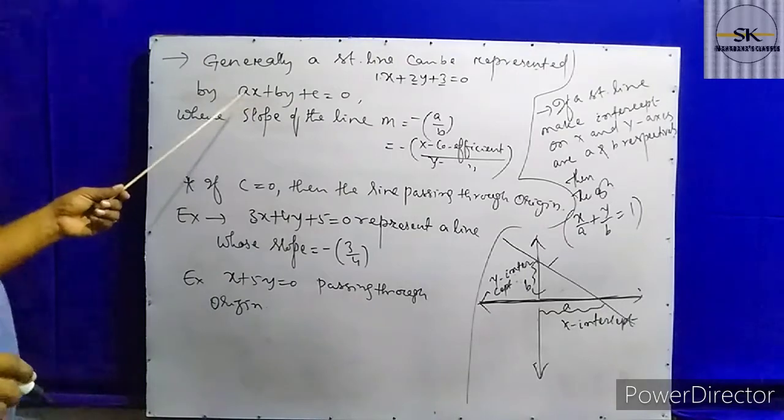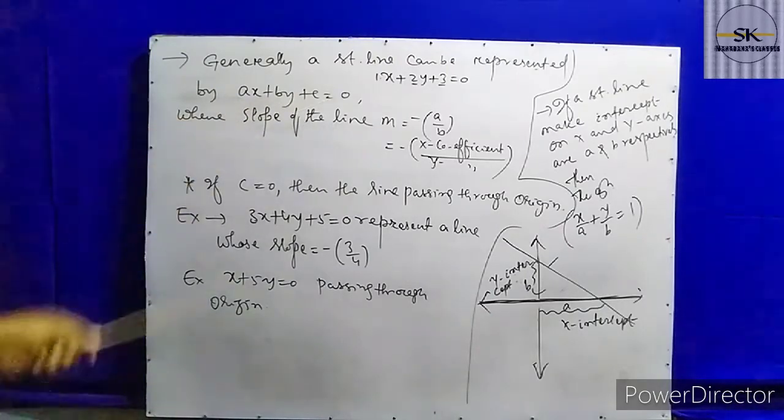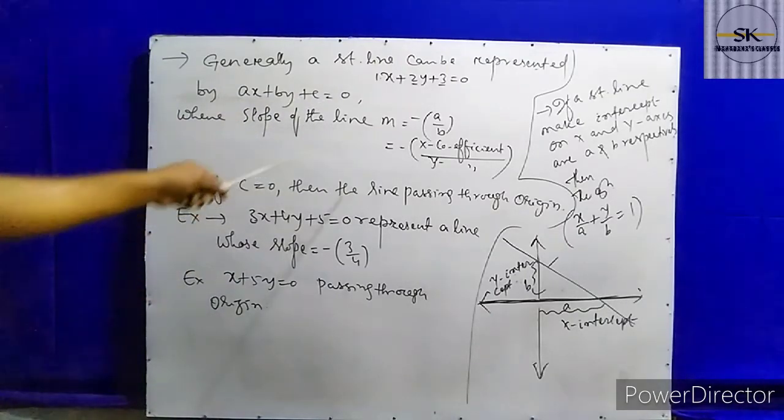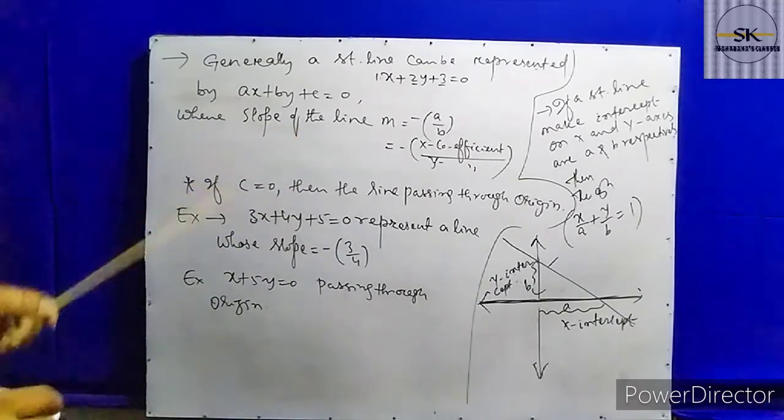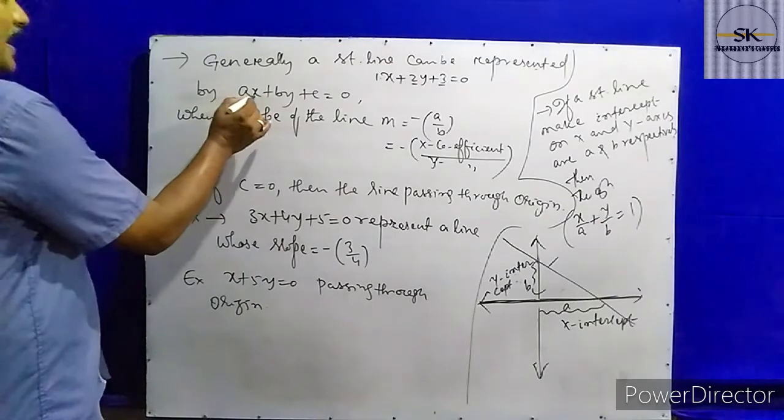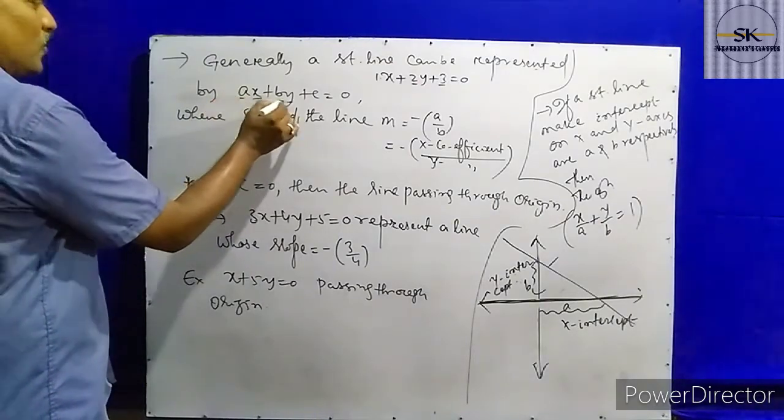Where a straight line equation is ax plus by plus c equals 0, the slope of the straight line m can be calculated as m equals minus a by b. Here the x coefficient is a and the y coefficient is b.